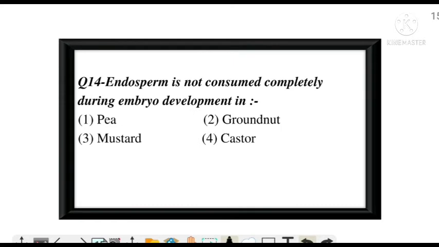Endosperm is not consumed completely during embryo development in... and the correct answer is option number D, castor. Next question.